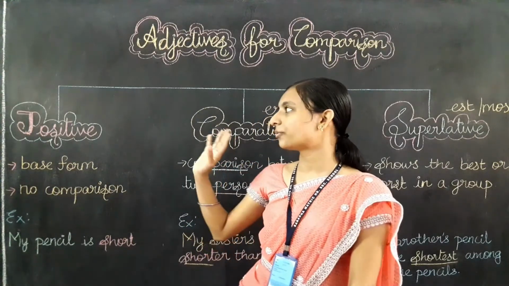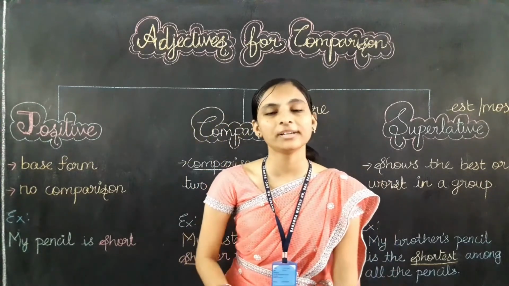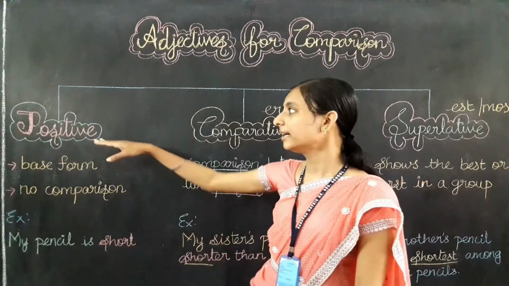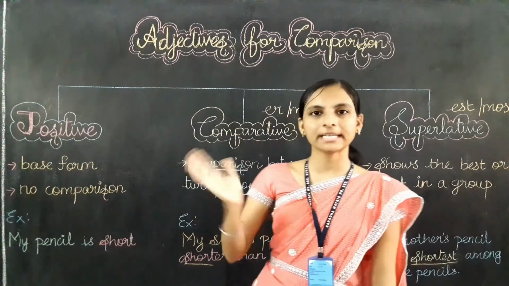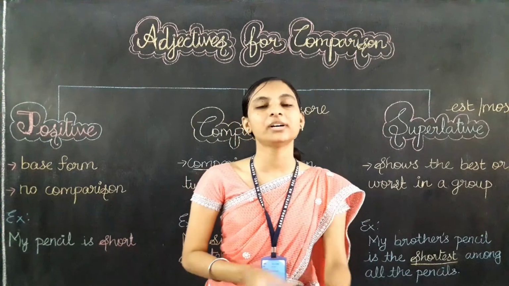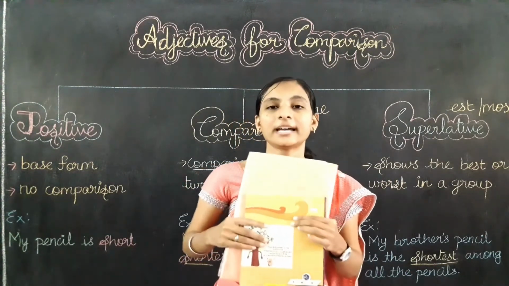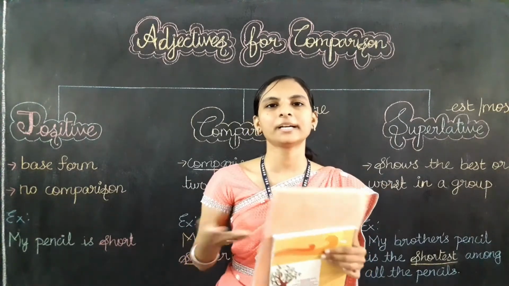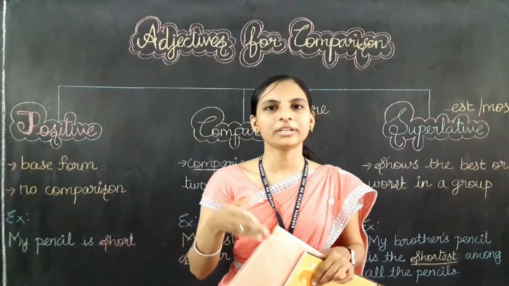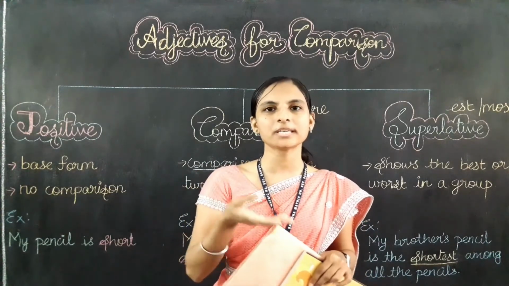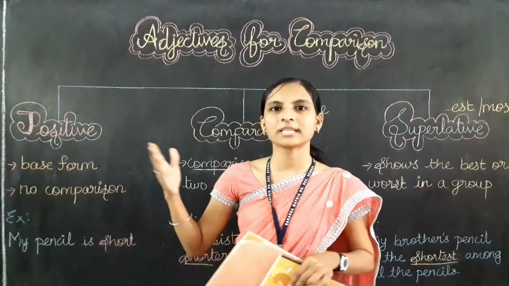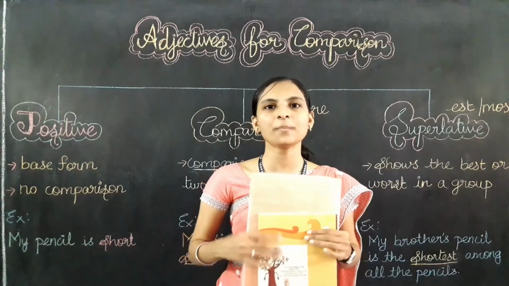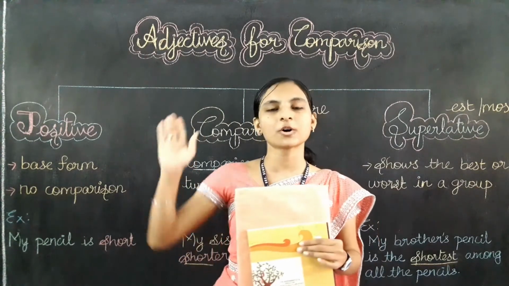So how many forms of adjective have we learned? Yes, we have learned three forms of adjective. They are positive degree, comparative degree and superlative degree. We have learned a lot of examples, and I want you to compare things with your friends and compare whatever things you have in your house. Make sentences using the positive degree, comparative degree and superlative degree. And I'll see you in the next video by doing the book back exercise on adjective.